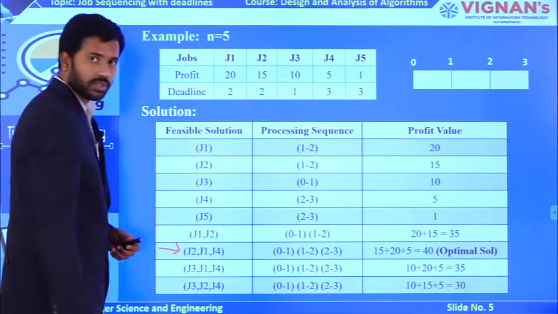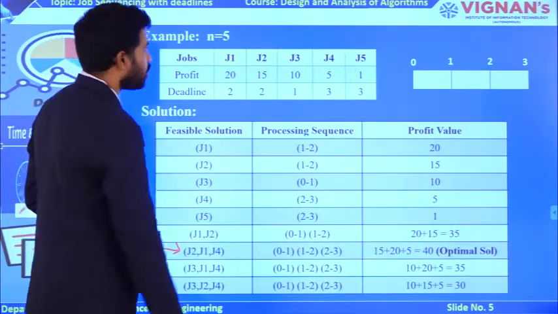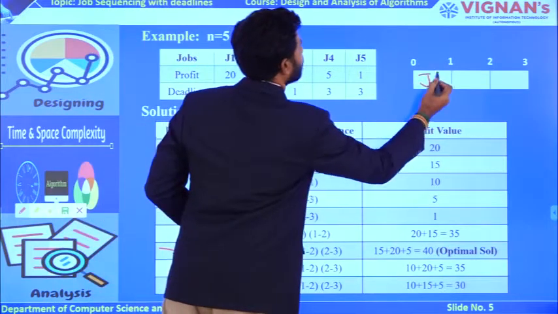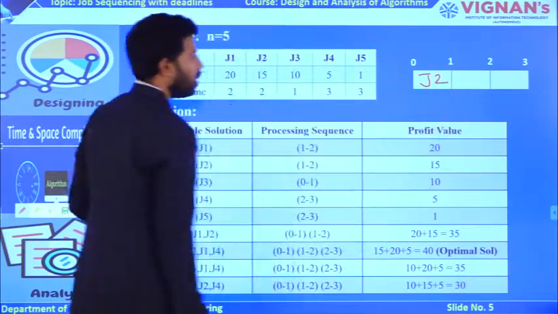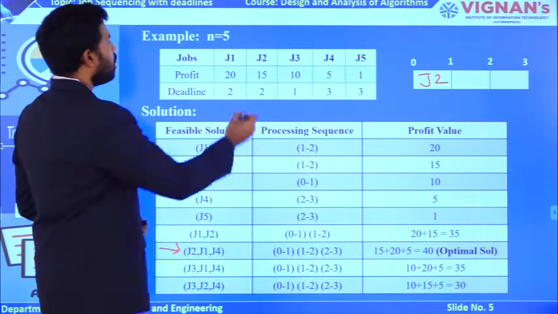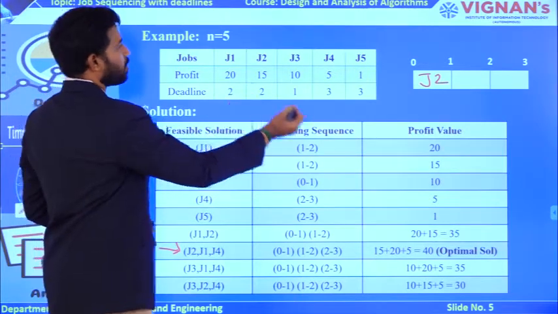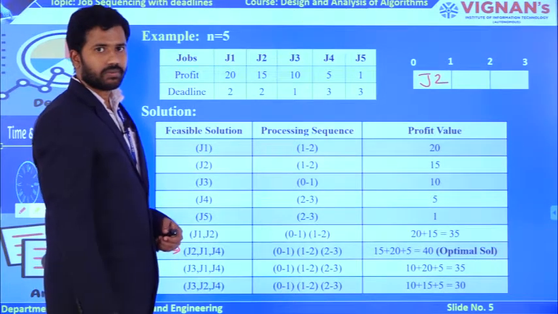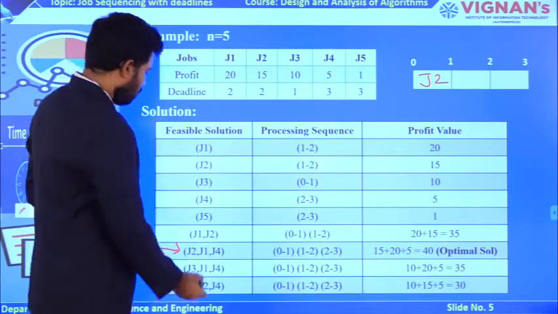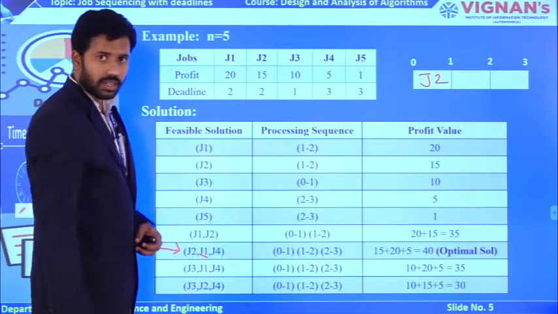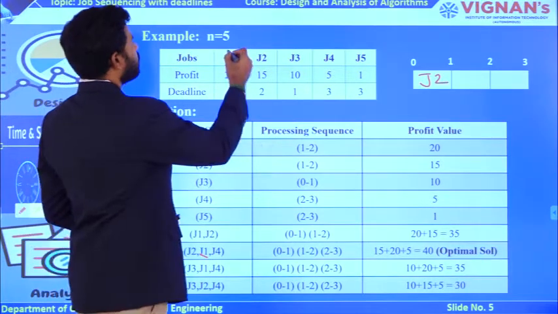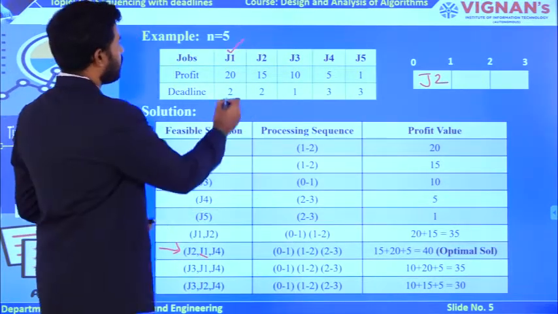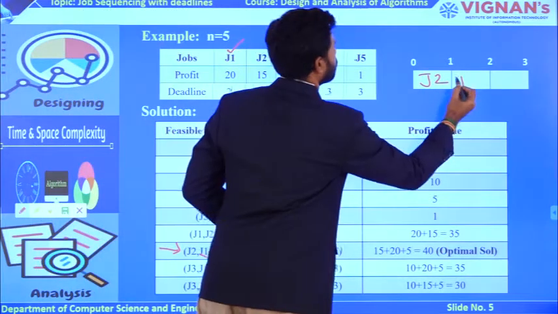In this sequence, I am loading J2 at the 0 to 1 slot, nothing but the first slot. Can I load? Yes, it is possible. Why? Because if you are loading J2 at the first slot, ultimately you start executing J2 first. Now coming to the next job, I am loading J1 next. Is it possible to load J1? What is the deadline of J1? 2. Yes, it is possible.